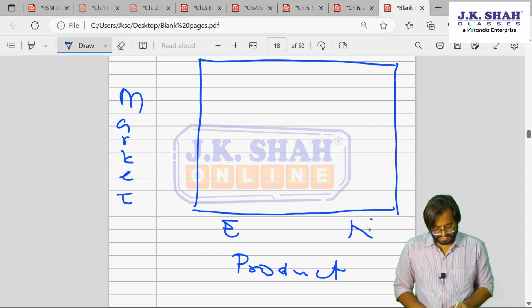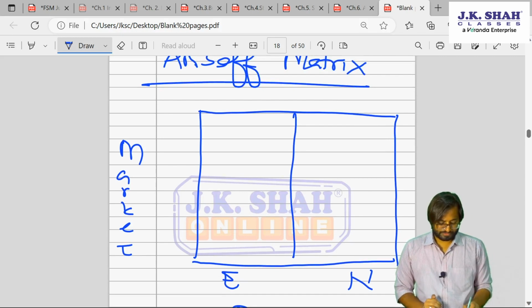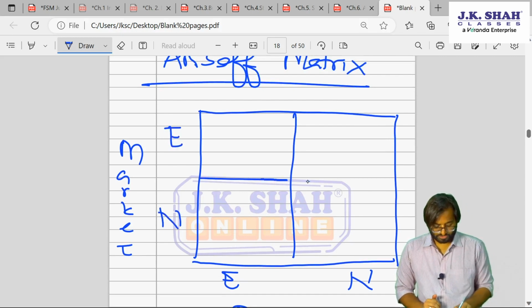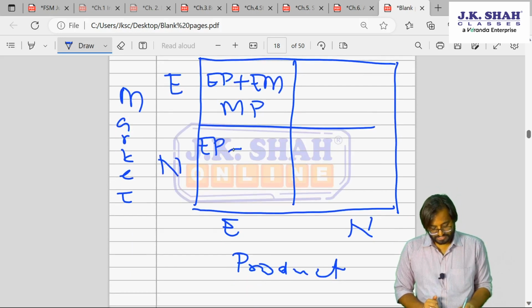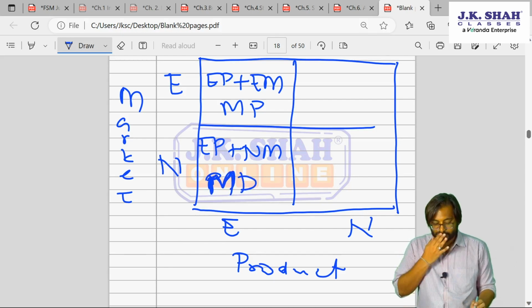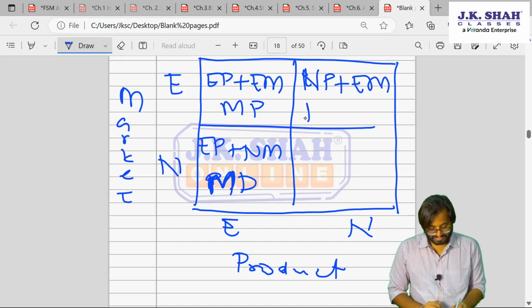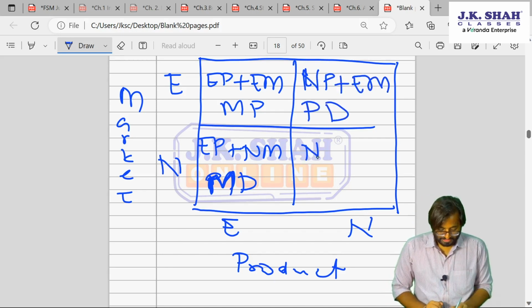Product can be existing, can be new, so we have 2 columns. This can be existing, new, so we have 4 boxes. Existing product, existing market is called market penetration. Existing product, new market is called market development. Whatever is new is your development. Here we have new product, existing market, that is product development. New product, new market, that is diversification.